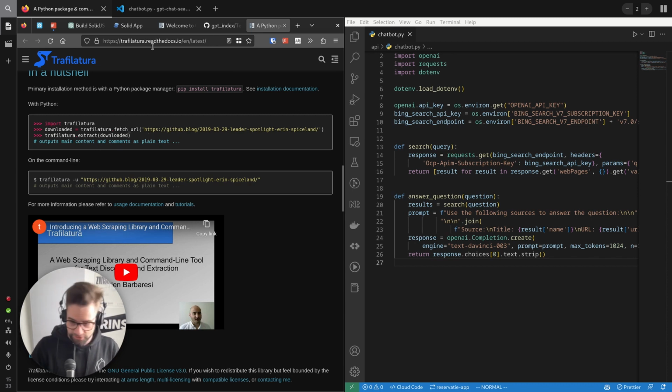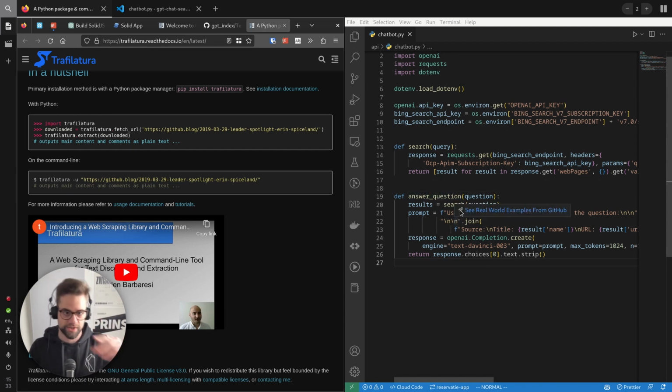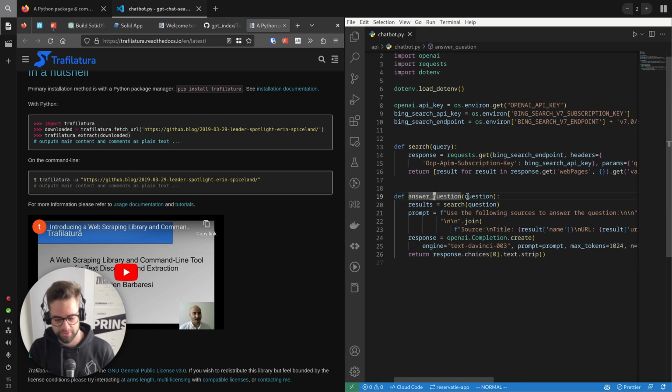Cool. So I reworked what we had last time into not a console thing where you give it one question and it answers it, but now it's just a method to answer a question. It takes a string, and then it does it. It's the same code, it's just shorter, and it's in a method so that we can use it in the API on the other side of it. Cool. And this is what we want to go and expand.